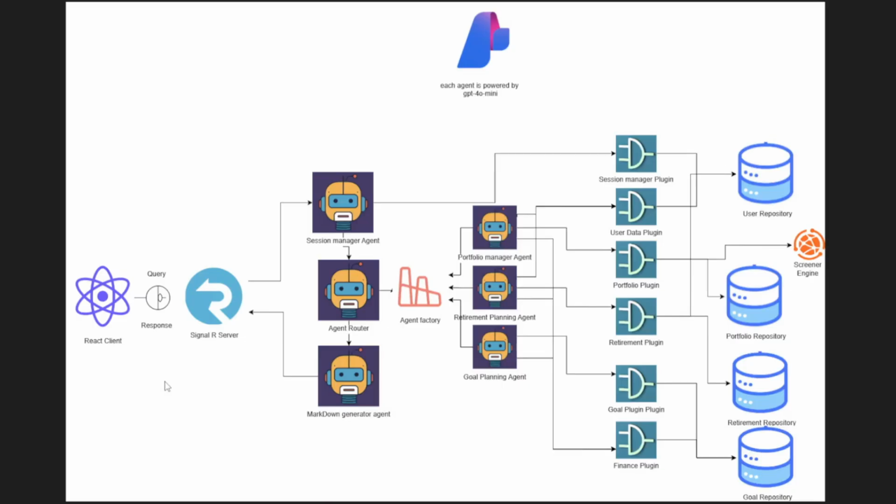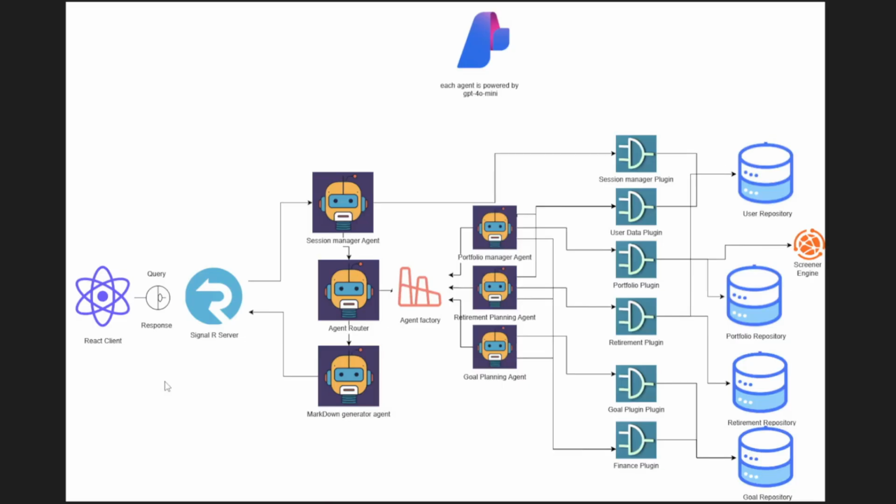For the session manager, we have the session manager plugin, which takes care of sign in and sign up. Then we have user data, which provides user information like his name, his monthly expenditure, his salary. I have created a DTO so it doesn't return the password.